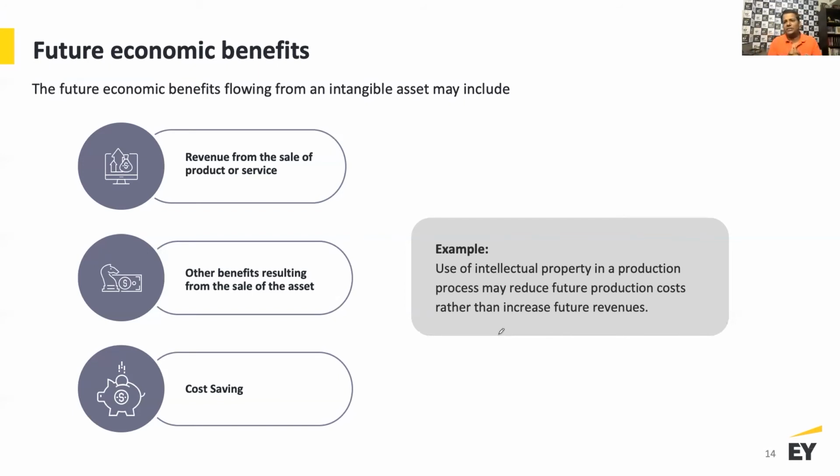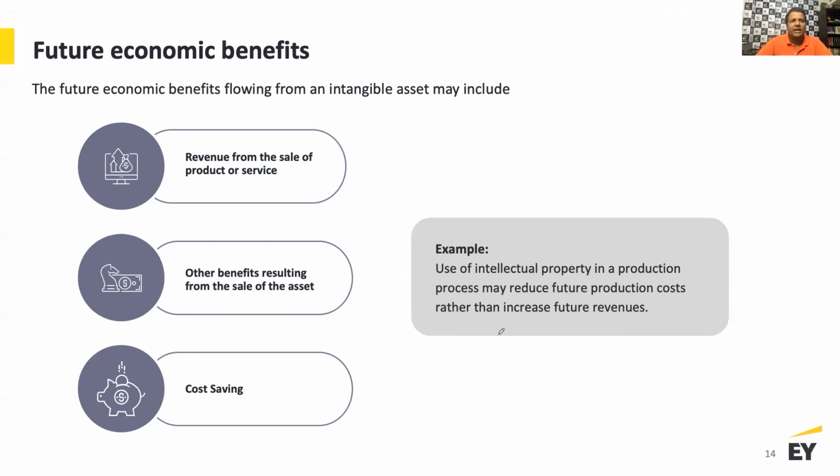And then we also talked about, if an asset is intangible in nature, but there's specific guidance under any other accounting standard, like if you're a reseller of software, then you need to go to Ind AS 2. If it is related to employee benefits, you go to Ind AS 19, and so on. If it is exploration assets, then you are anyway carved out. You go to Ind AS 106. If it is a financial asset, you go to Ind AS 32. So you need to understand what is covered as part of the scope of the standard, and that is what you need to consider for appropriate accounting under the Ind AS 38 framework.